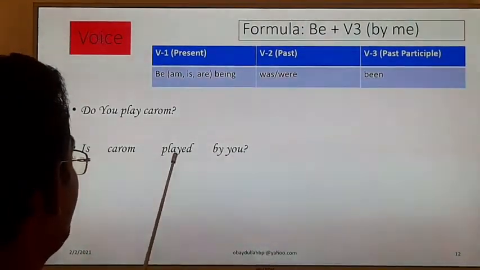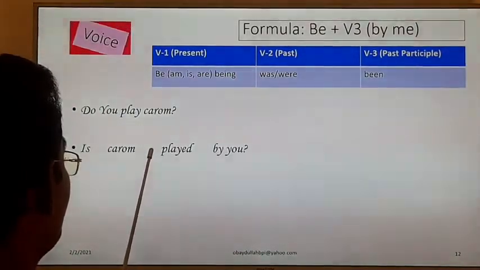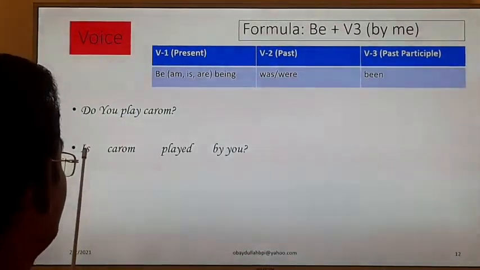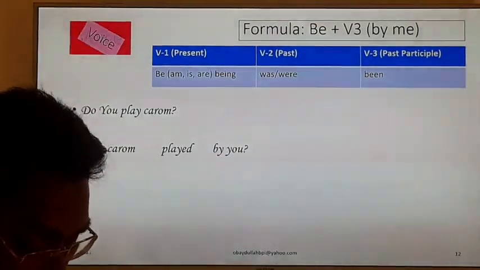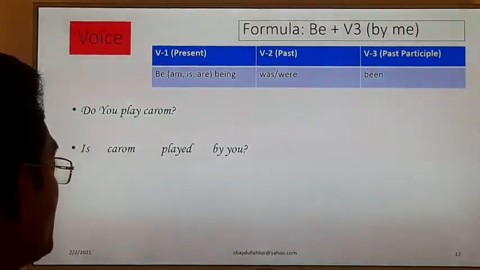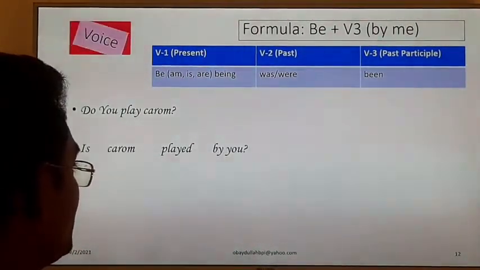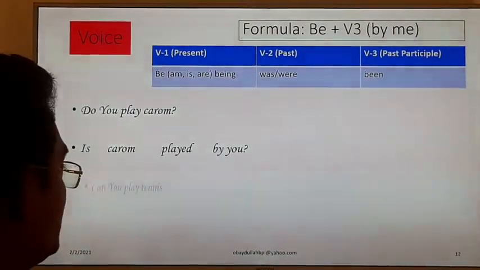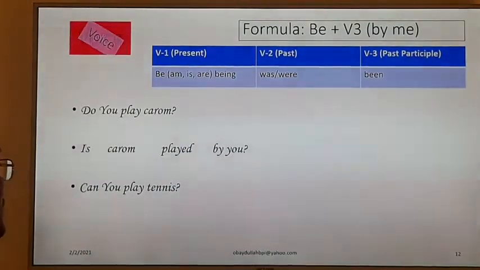Carom is played by you. Here I have replaced the verb and placed the be verb after the subject. Clear? This way you have to change the voice of an interrogative sentence. All right. Next question. Try to solve it yourself.